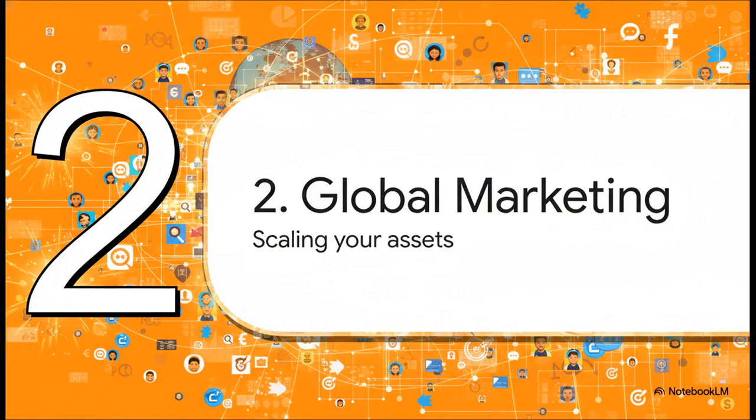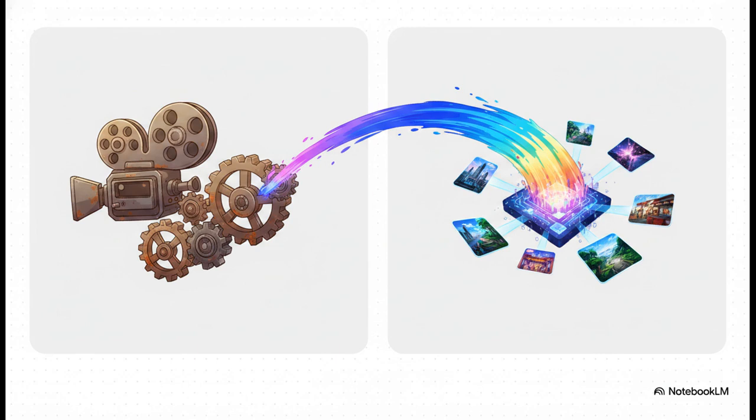Section 2. Scaling global marketing assets. The first massive application on our countdown is generating thousands of hyper-personalized global marketing assets in just a matter of hours. This perfectly illustrates the shift. We're moving from a really expensive manual production bottleneck to a computational factory. In the old days, taking a campaign global meant months of painful localization and reshoots. With the Omni way, a single creative brief scales into massive localized campaigns effortlessly. Agencies like WPP are actually already using this architecture to release AI-led campaigns at twice their normal speed.